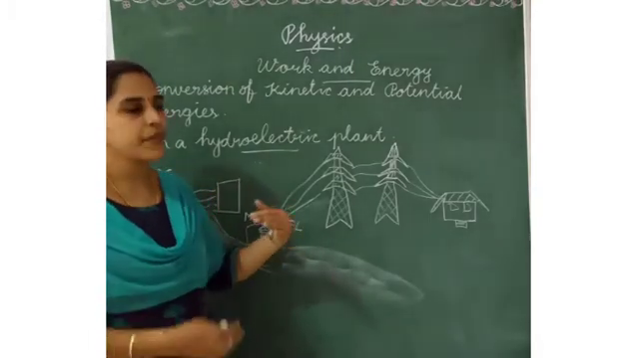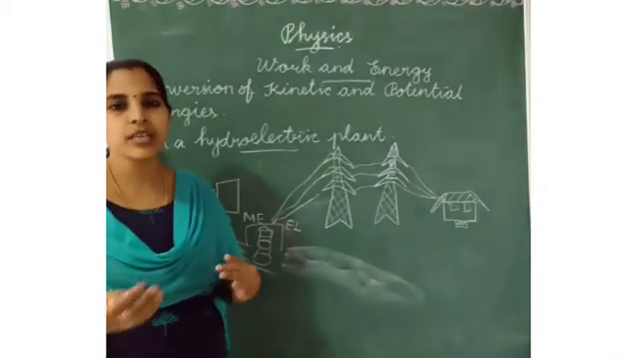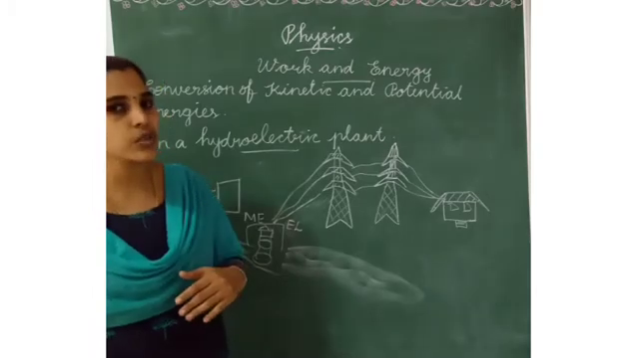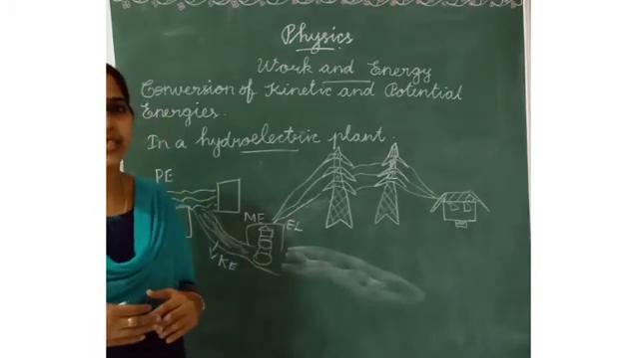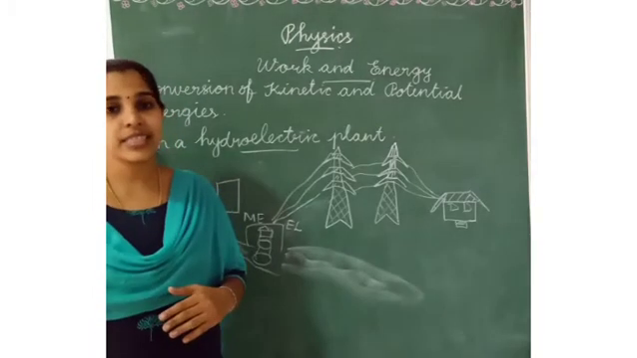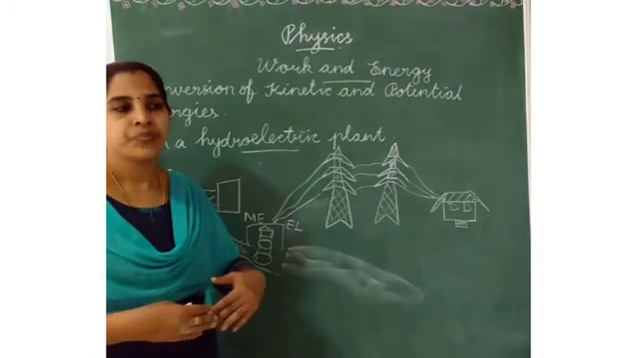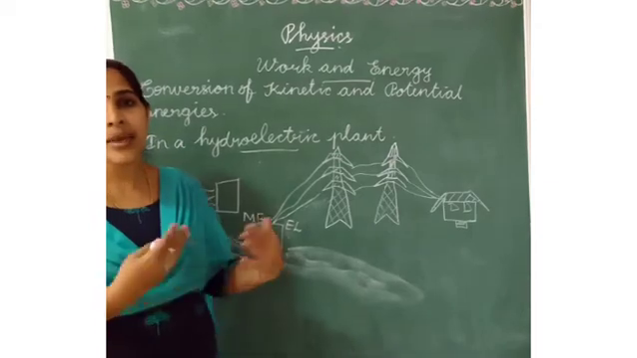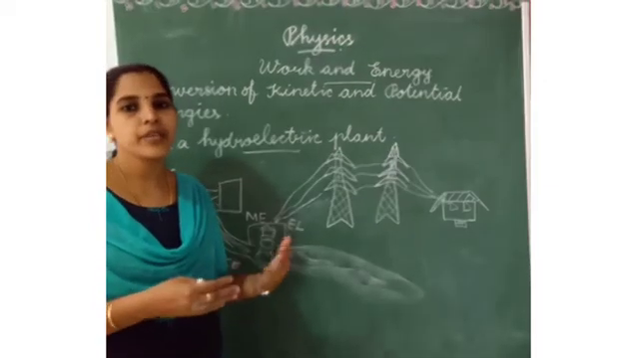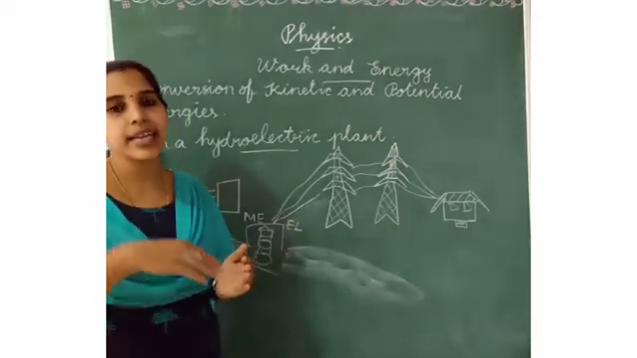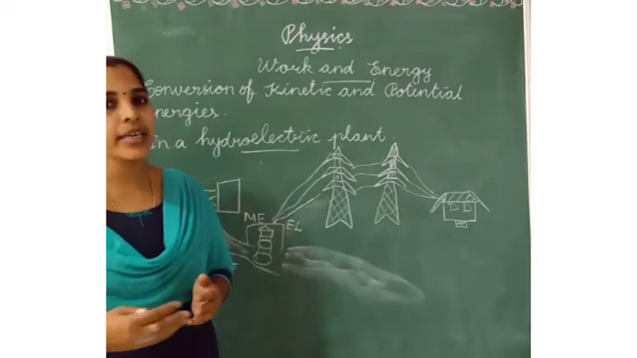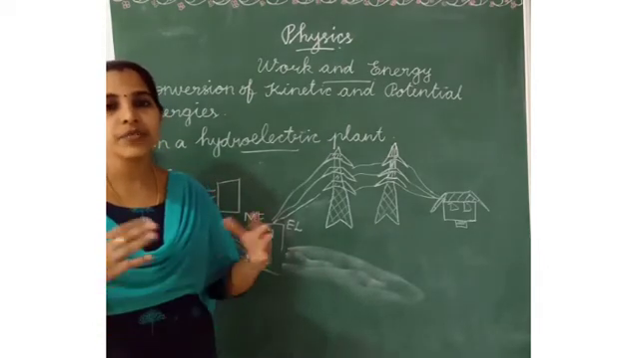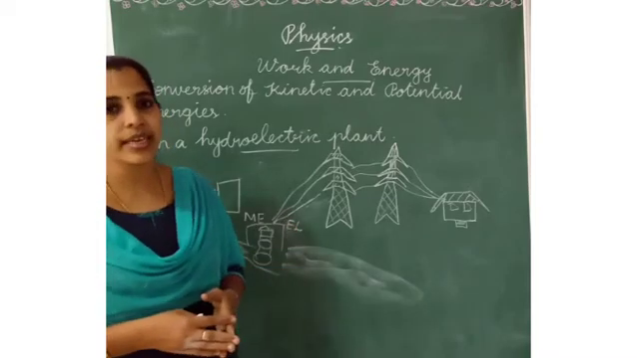For example, when we use electricity in a television, the electrical energy changes into sound energy, heat energy, and light energy. When we use electricity in a mixer, the electrical energy changes into mechanical energy and sound energy. These are the different types of machines.